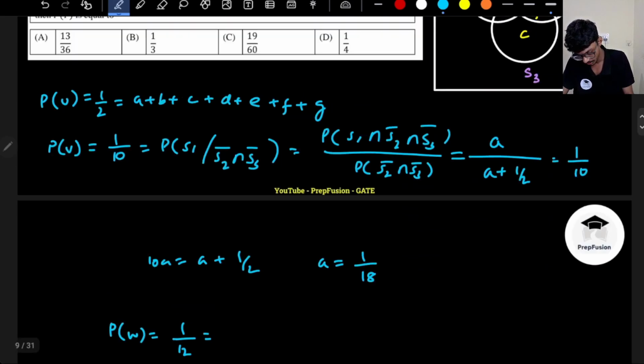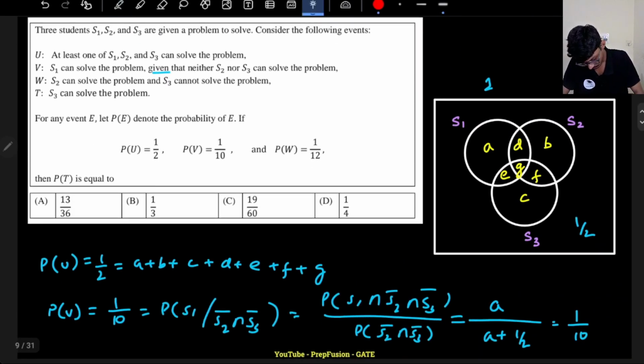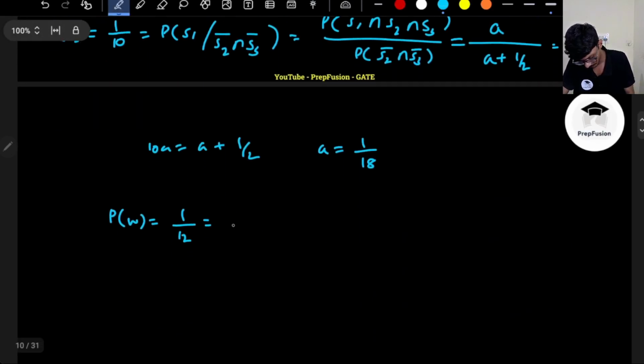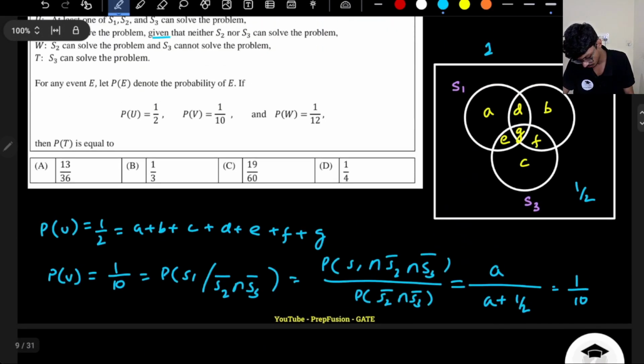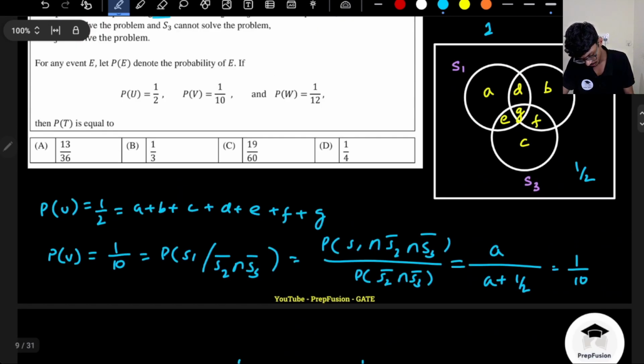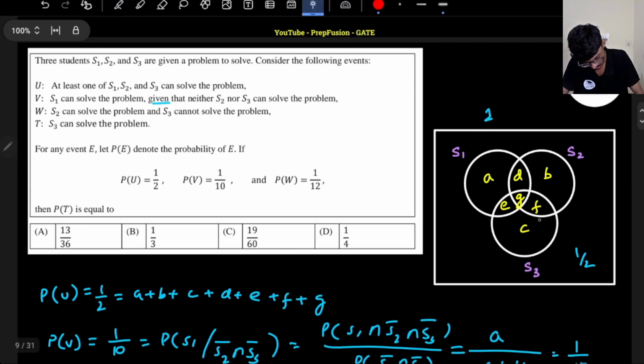1 by 12. So that is equals to what? Basically S2 can solve the problem, S3 cannot solve the problem. So it is basically probability of S2 can solve the problem and S3 cannot solve the problem, okay. So I have to include this area, S2 can solve the problem, so this area. S3 cannot, so I have to exclude this area.